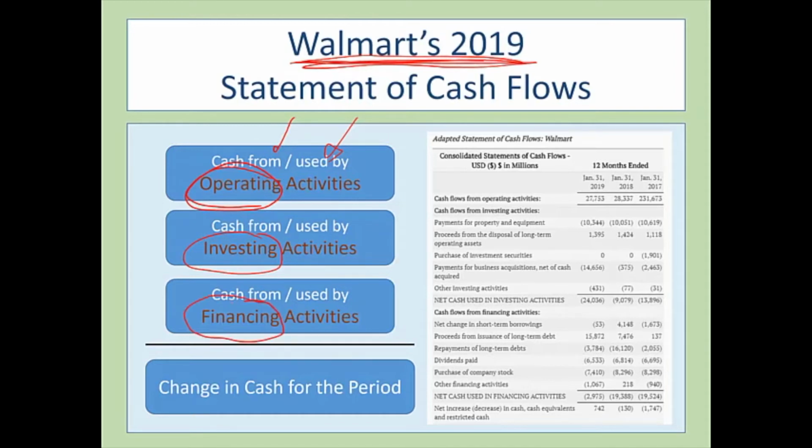Financing activities are borrowing and paying money back. It's selling stock or buying stock back. Another financing activity is dividend activity. These three activities added together explain the change in cash for the period.